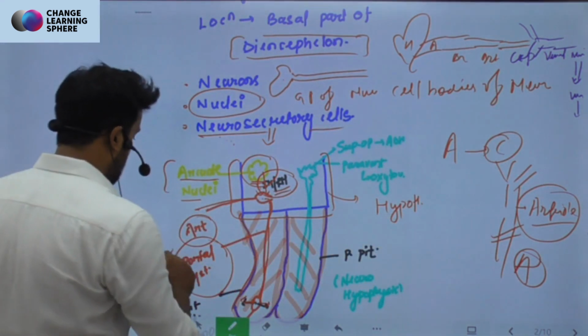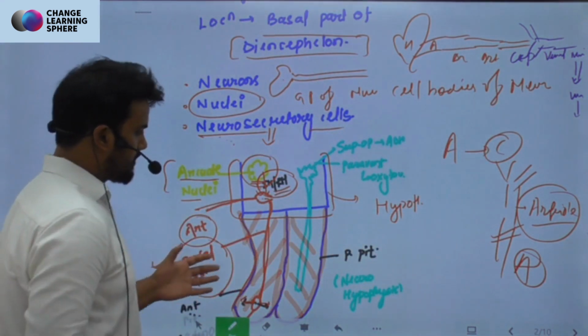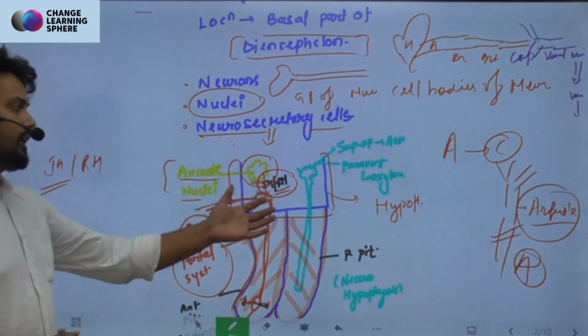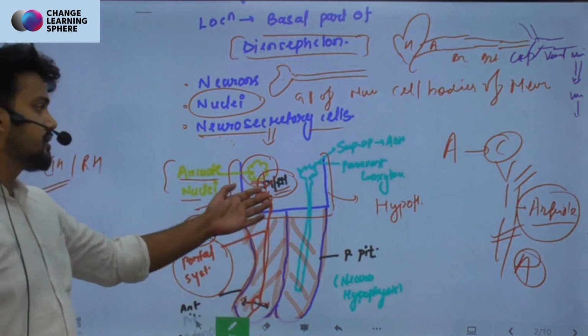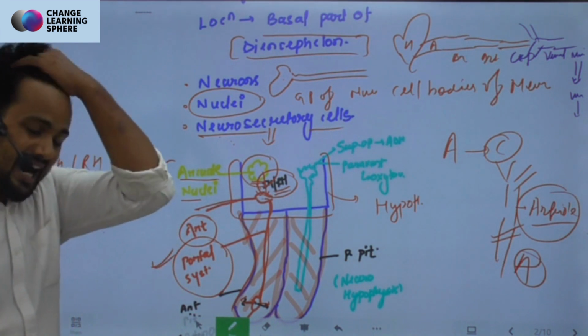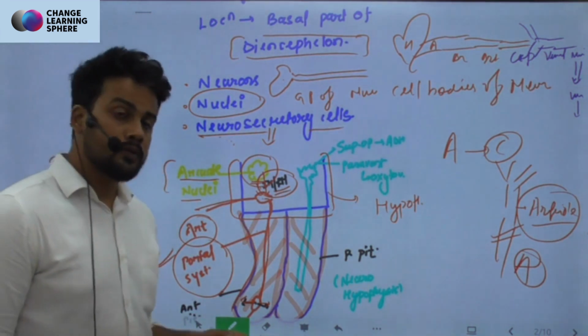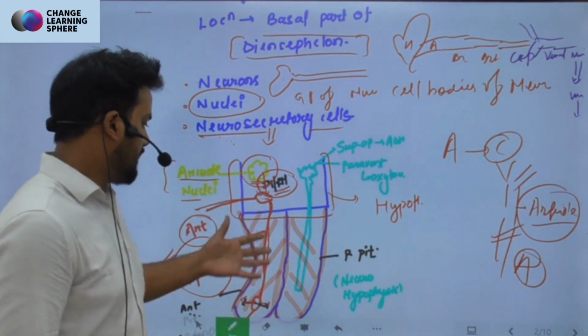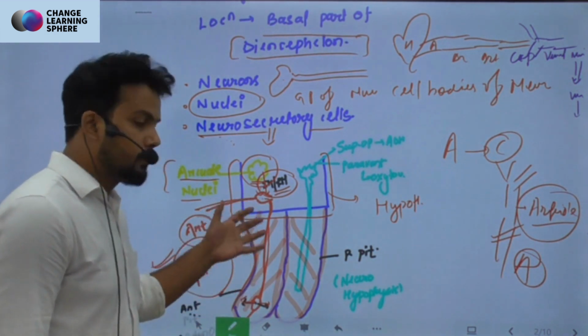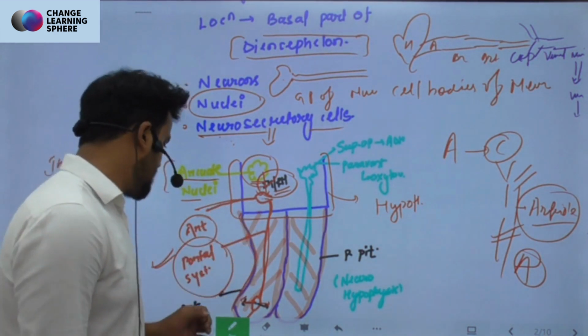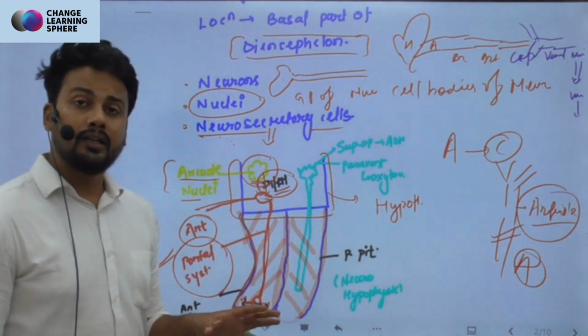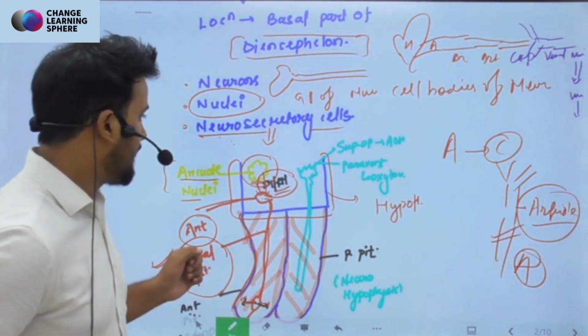So coming back to this point, there is a portal system working, which is delivering the secretion, inhibitory and releasing hormones from the hypothalamus to the anterior part of the pituitary. I think this has been made very clear, which will govern the functioning of the pituitary gland.